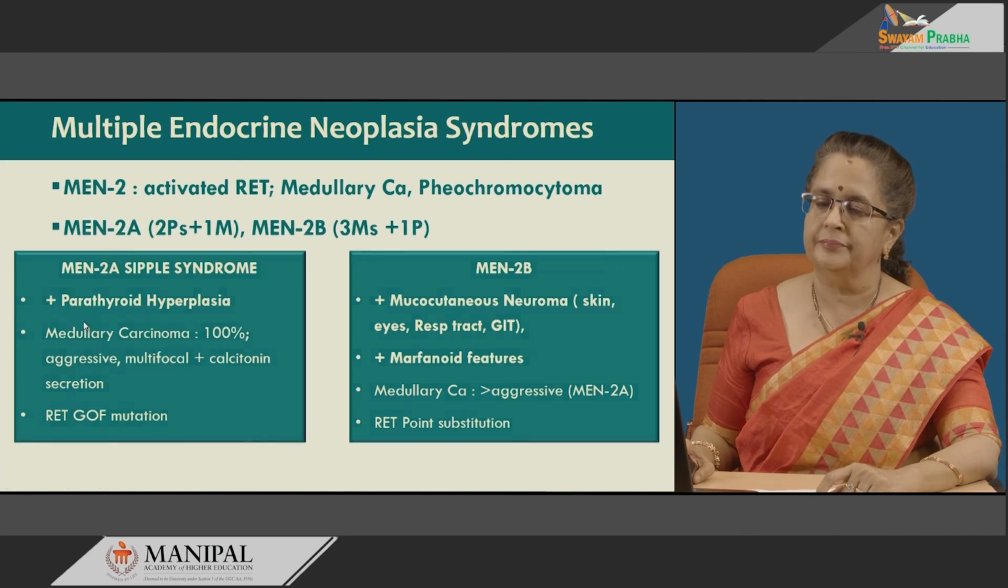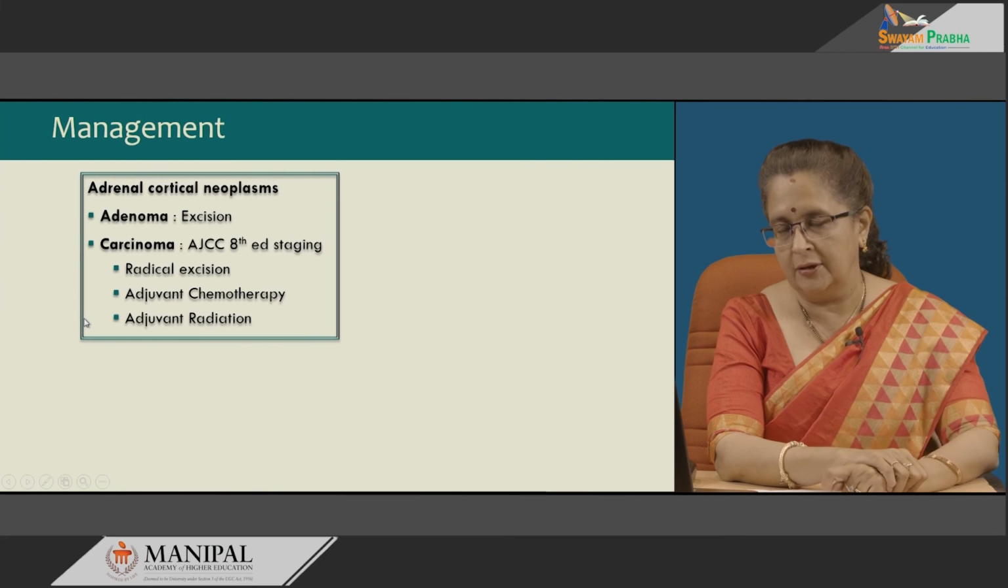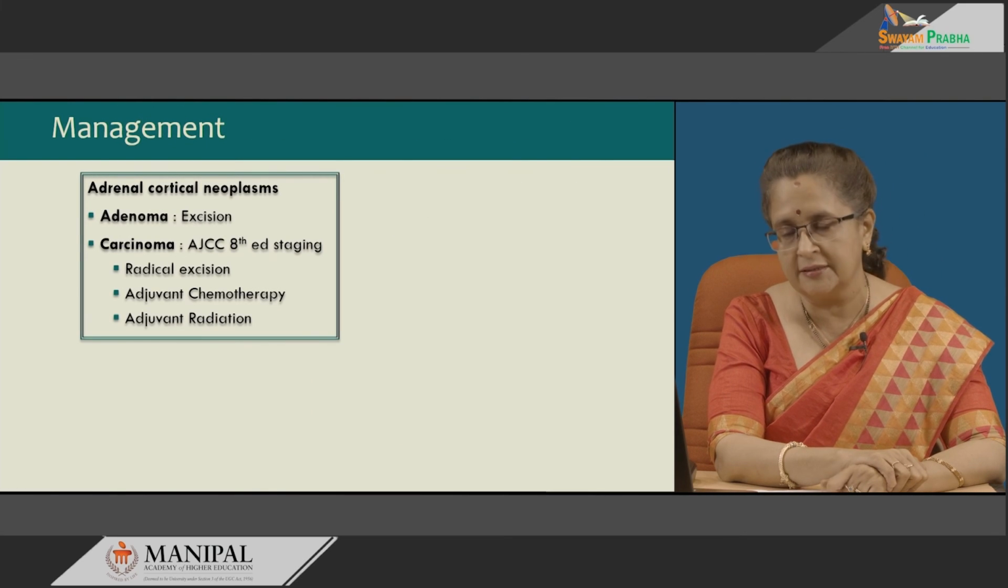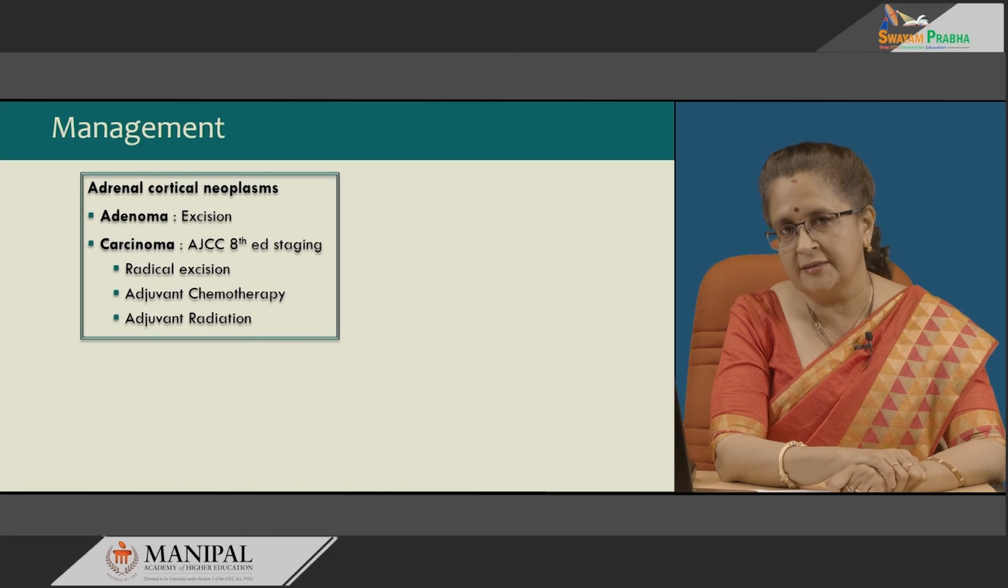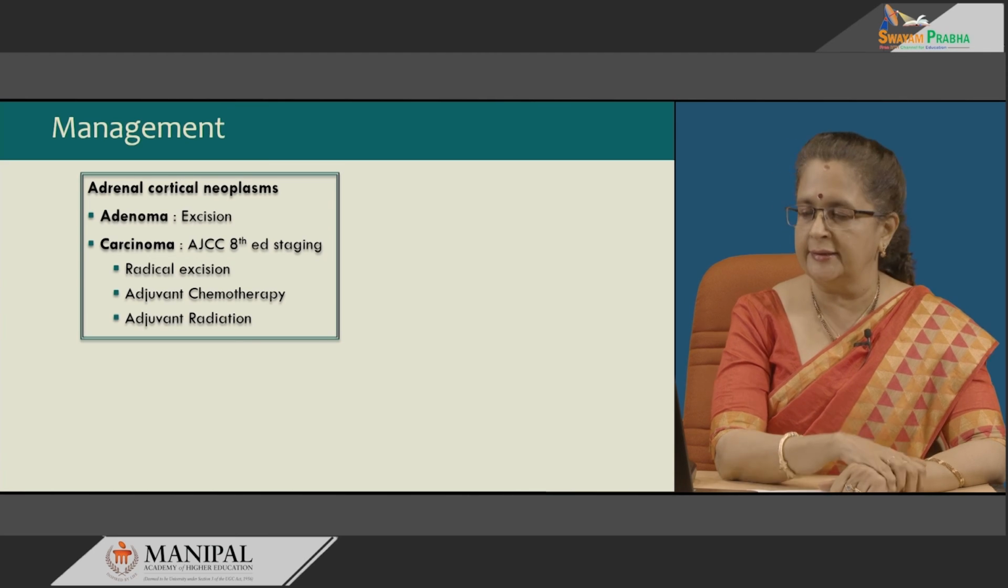MEN2A. Management of all adrenal cortical neoplasms. In adenomas, it is excision along with the adjoining fat, because normally sometimes adrenal cortical cells can be seen extending into the adipose tissue around it. Carcinoma is staged first and then depends: radical excision with or without chemotherapy and radiation.